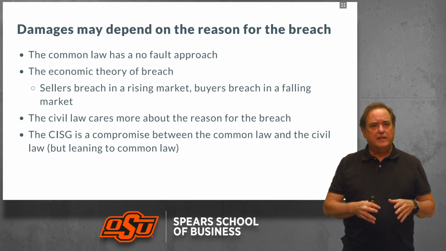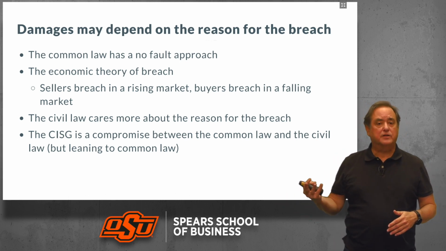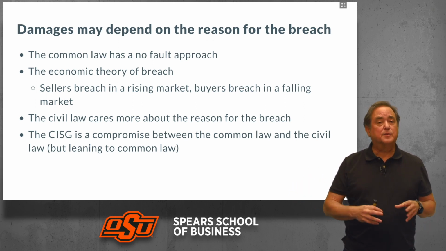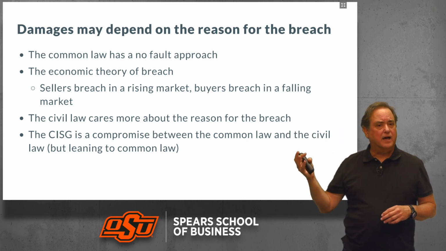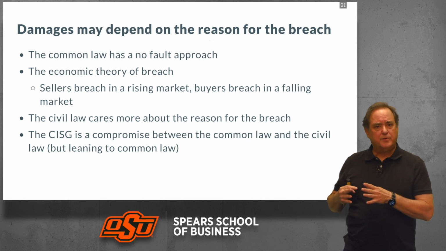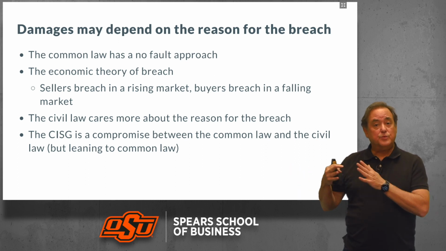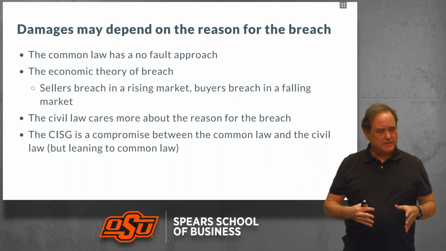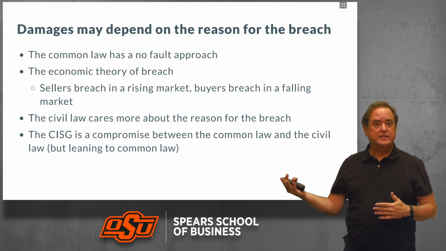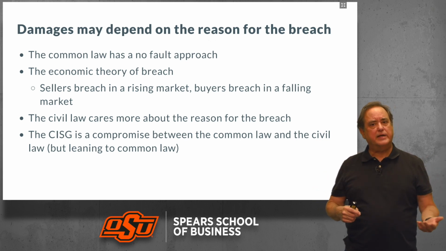Now, if a seller is selling oil, for instance, and they have a contract price of $50 a barrel, the market price right now is $60 a barrel, but the seller believes that the market price is going to go up to $80 a barrel. The seller may breach its present obligation to provide goods at $50 a barrel, pay the damages, which are going to be the difference between the $60 price and the $50 price, and then recover once the goods have increased in value. It's more economically efficient for a seller in a rising market to breach.